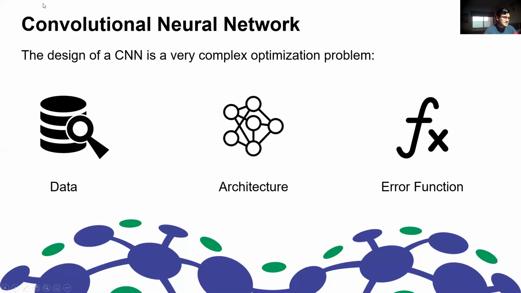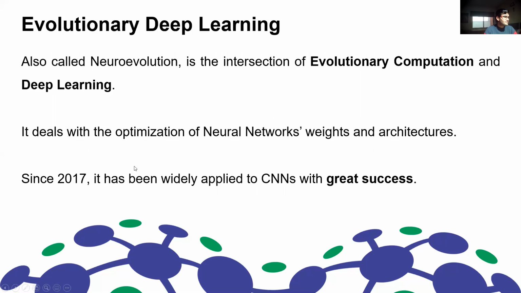And of course, it can be seen as an optimization problem in which we have data, we have an architecture, and we have an error function that lets us know how well the CNN is performing with this data. For that, we have an overlapping of evolutionary computation and deep learning, which is called neuroevolution or evolutionary deep learning. And the idea of these techniques is to evolve the neural network weights or the architectures. And since 2017, it has seen very interesting success in evolution of these pretty complex CNNs.